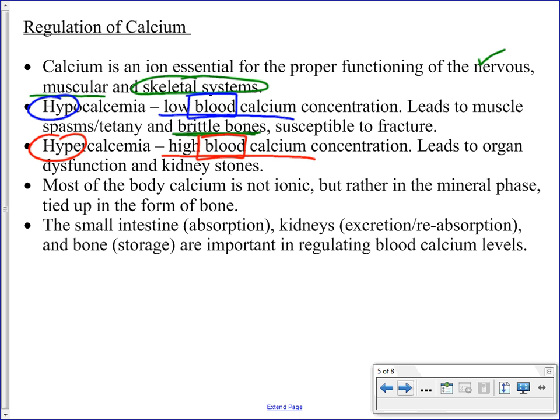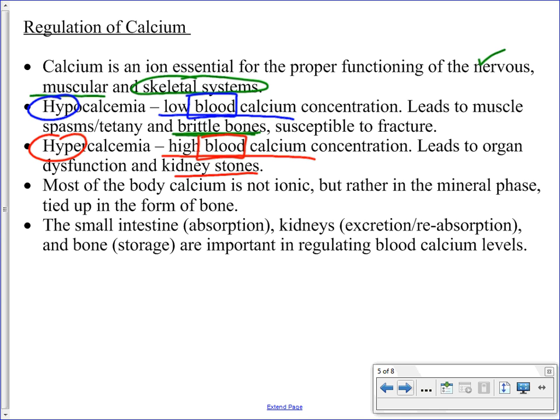So in both cases, it can create some problems. As mentioned, with the hypocalcemia, the major problem is going to be brittle bones susceptible to fractures. And for high blood calcium concentrations, it can lead to organ dysfunction, internal organs, and it can lead to the formation of some kidney stones as well.